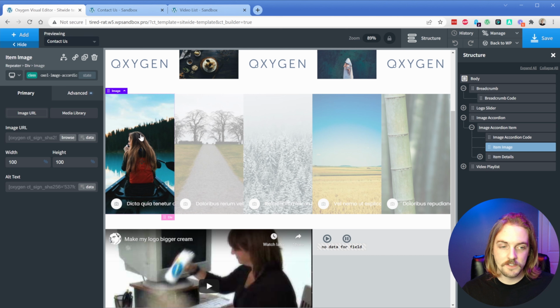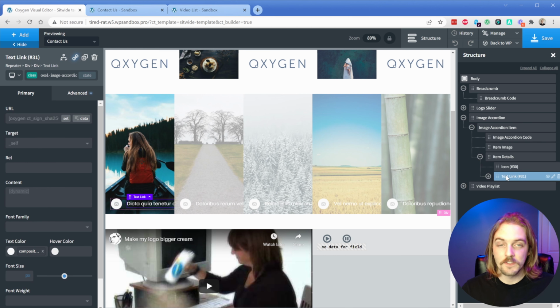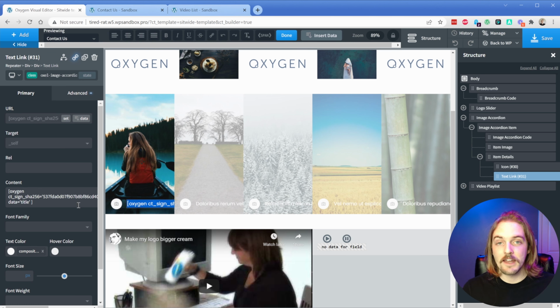Then what we have is an image here. This is just pulling in the featured image of that post. Then we have some item details, which is just the icon and the text link. The text link is just the permalink of the post, as you can see right here. And then the title of the text link is automatically just the title of the post. So if you don't have any posts on your site and you add this, it's probably going to look pretty wonky because of course there'll be nothing there. So just make sure you either change the query to your custom post type or go ahead and add some posts.